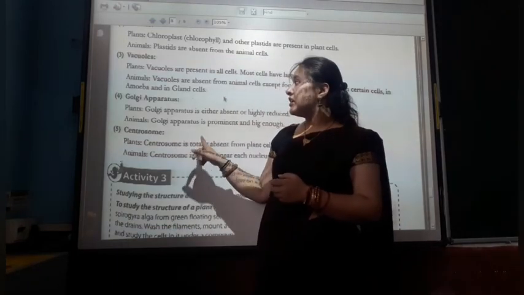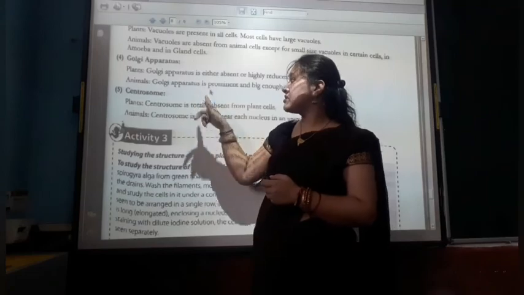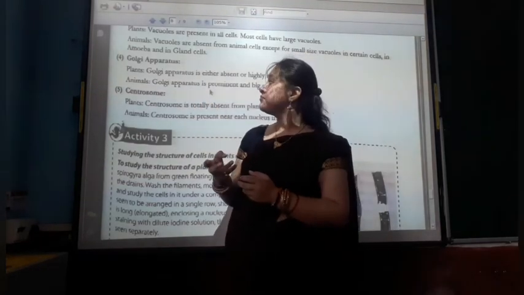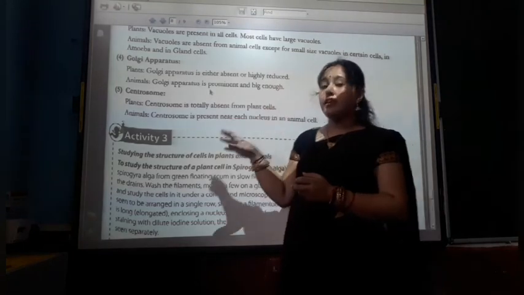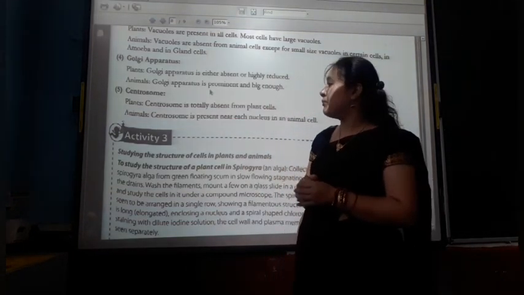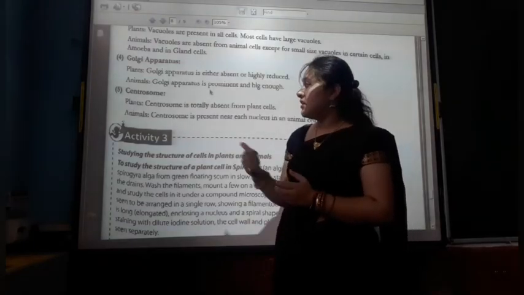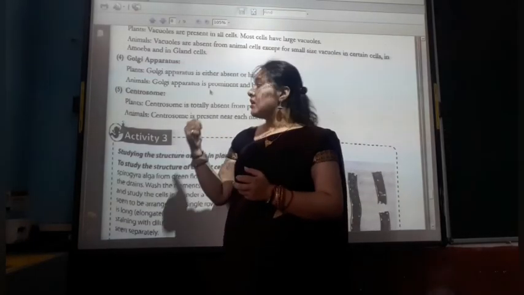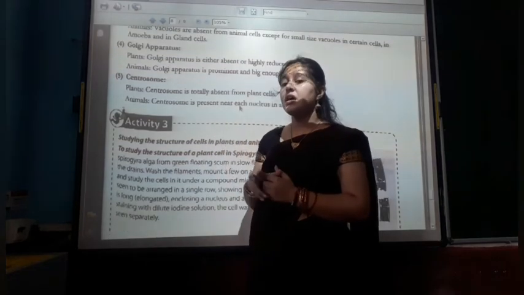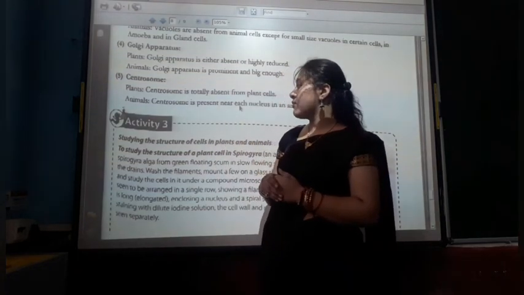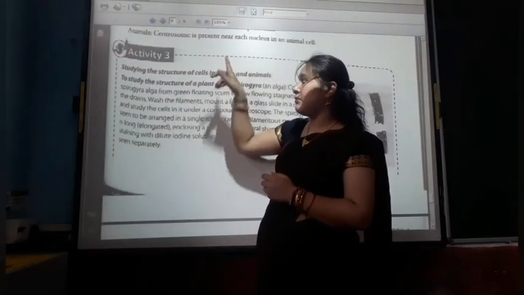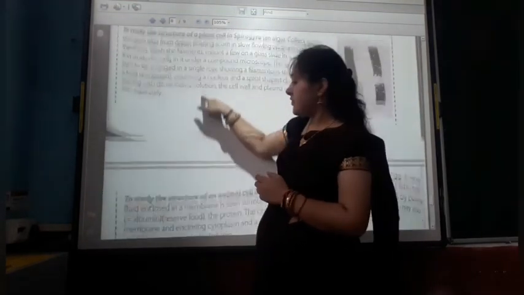Then the Golgi apparatus: in the plant cell it is highly reduced, but in the animal cell it is prominent and big enough to see. Then the centrosome: it is totally absent in the plant cell, and in the animal cell it is present near the nucleus.